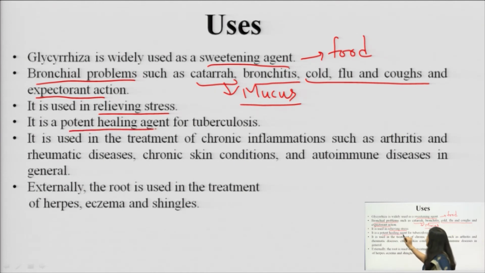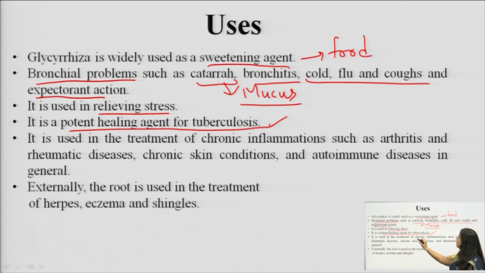It is considered to be a potent healing agent for tuberculosis. In tuberculosis, the condition happens that the patient suffers from debility. He loses all his organs, means the organs basically become very weak, they don't work nicely, and gradually the patient becomes more and more malnourished, and because of that he will suffer from many problems. His problems go on increasing. So here, if this licorice is given, the person will slowly, gradually start getting energy in his systems, his organs will start working properly. So it can be a choice of a drug good for affecting this tuberculosis.